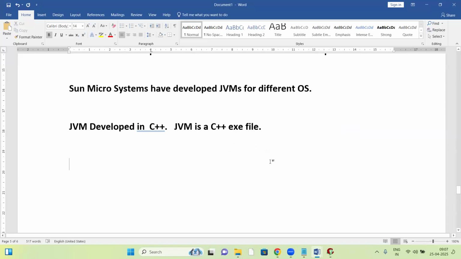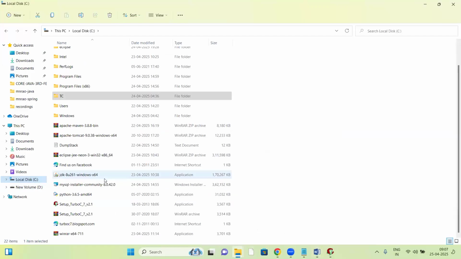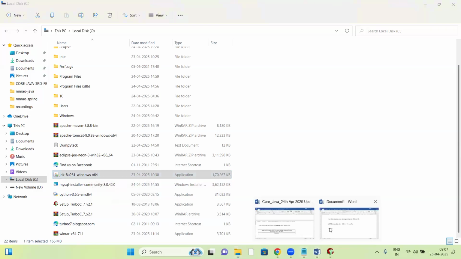Now the question is here. Suppose we have a JDK for Windows base. Can I install the same JDK on a Linux base? Let us see about this. Someone try to say the answer. Can a Windows JDK be installed on Linux? No, no. The reason is here.